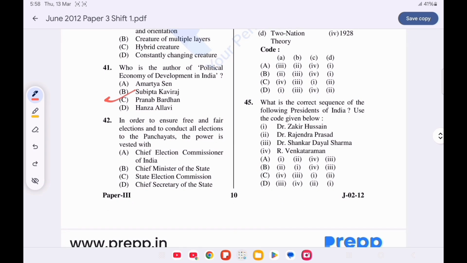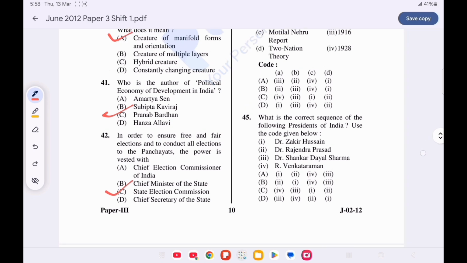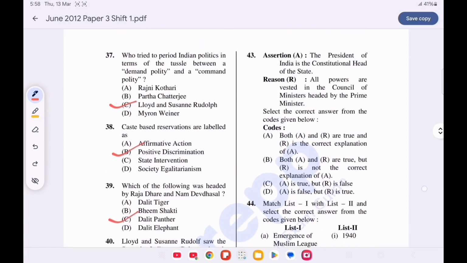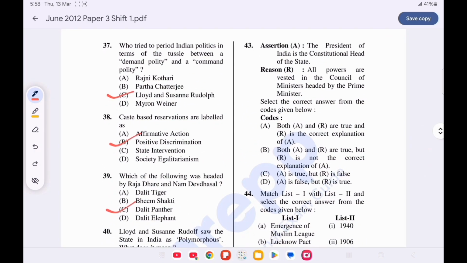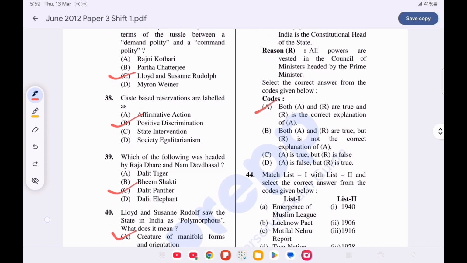Question number 42. In order to ensure free and fair election and to conduct all elections to the Panchayat, the power is vested with the. Option C is correct, State Election Commission. Now question number 43. Assertion, reason. Assertion: the President of India is the constitutional head of the state. Reason: all powers are vested in the Council of Ministers headed by the Prime Minister. Option A is correct, both the statements are true and R is the correct explanation of A.